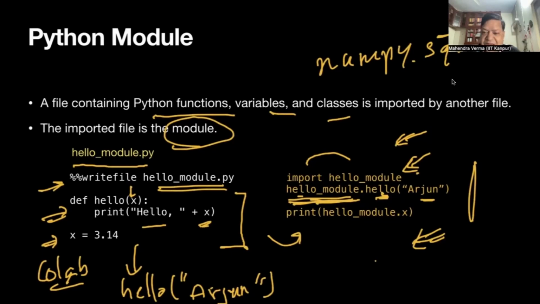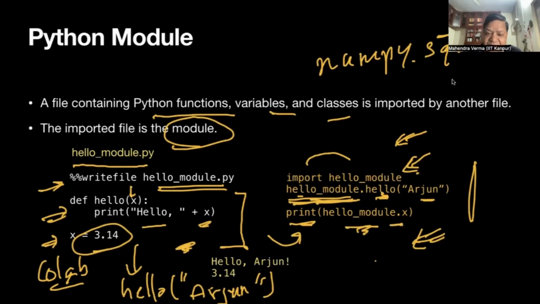Okay, and I could also print x. This x is 3.14. So print is a Python function. I can't say print x because x is not defined here, but x is defined in this module, hello module. So hello module dot x. So what's the result of this? The result is hello Arjun, which is coming from here, and then 3.14, which is coming from the next print.